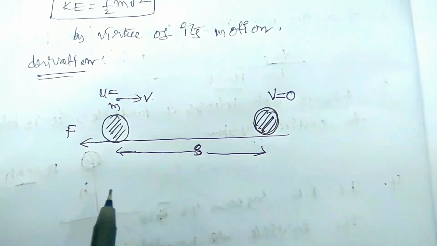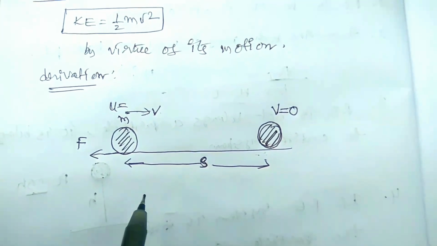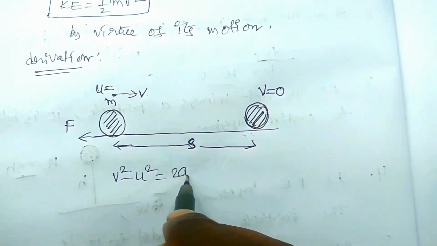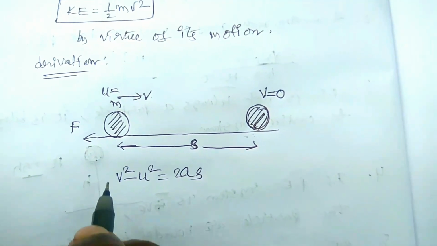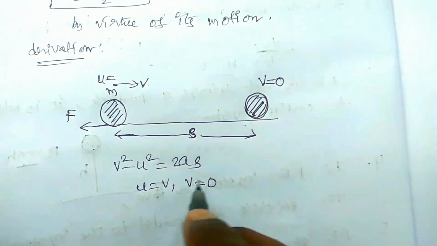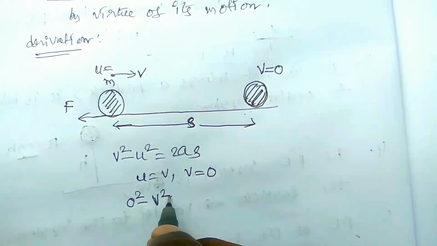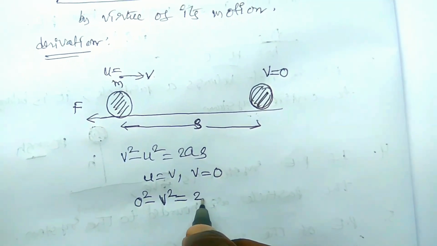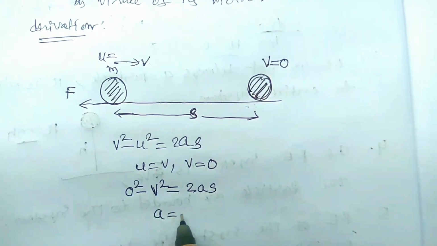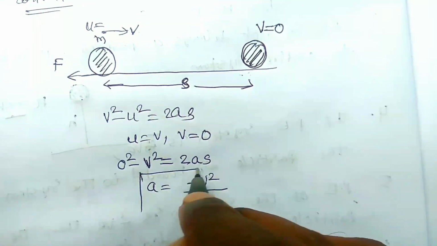The uniform retardation of the body due to the force is a, which is obtained by the kinematic equations. We can write v square minus u square is equal to 2as. Here the initial velocity u is equal to v and the final velocity v is equal to 0. Simply 0 square minus v square is equal to 2 into a into s, where a is equal to minus v square by 2s.